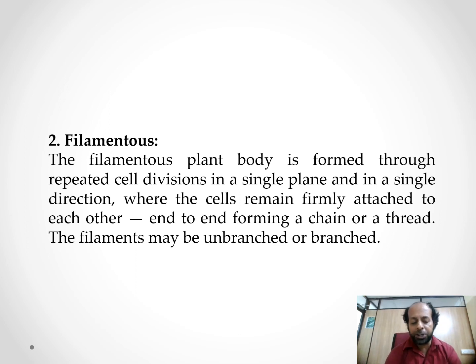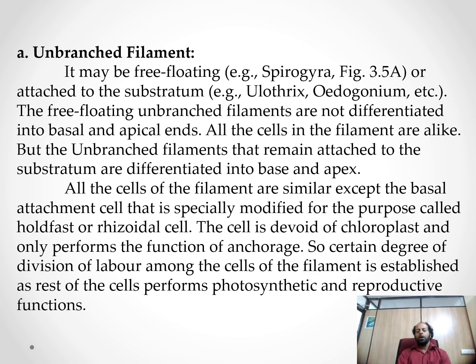Now the filamentous form of algae you can see in this slide. The filamentous plant body is formed through repeated cell divisions in a single plane and in a single direction, where the cells remain firmly attached to each other, end to end, forming a chain or a thread. The filaments may be unbranched or branched. You can see the unbranched filamentous.